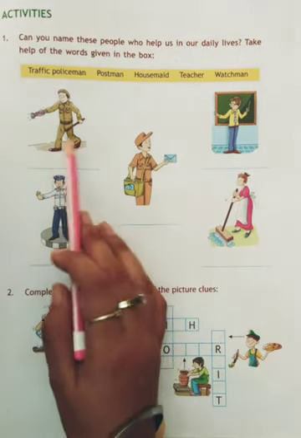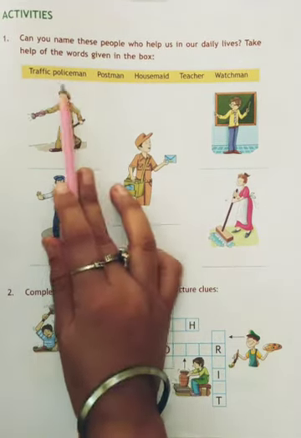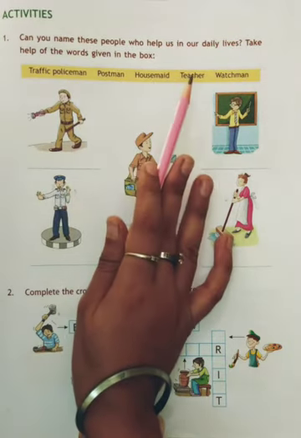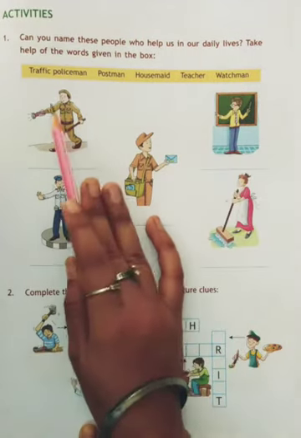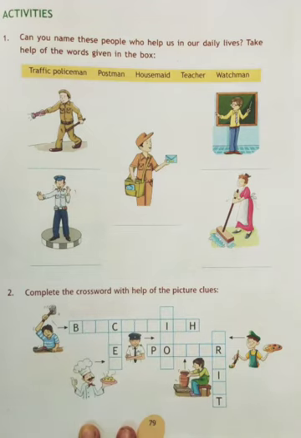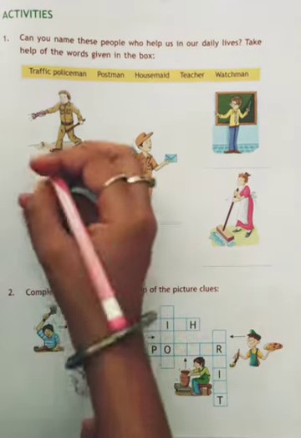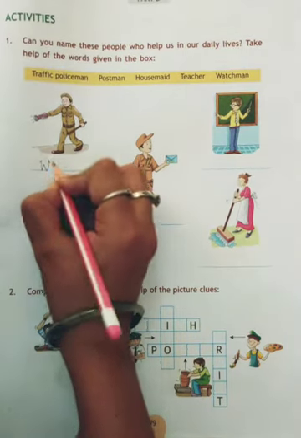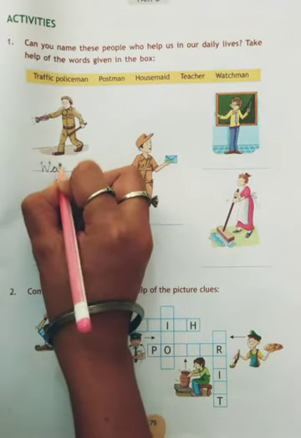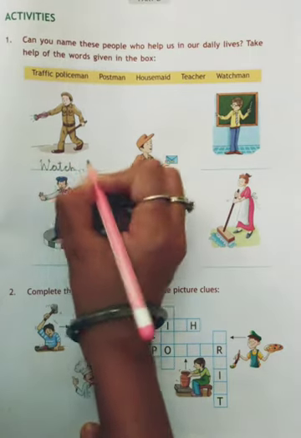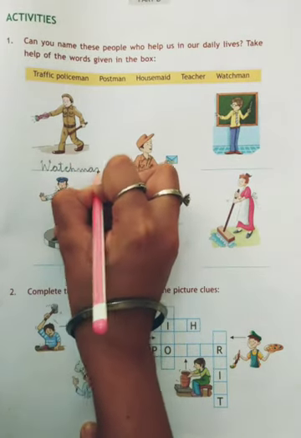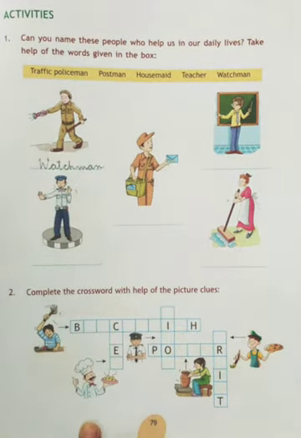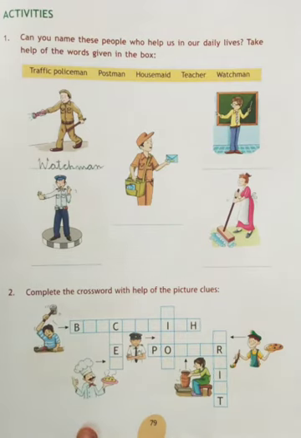Okay, first one. Who is he? Traffic policeman, postman, housemaid, teacher or watchman. He has a torch in his hand. So he is a watchman. Right? He is a watchman. We will write down watchman. You must have seen watchman in a society. Right? Or in your colony also you must have seen. He takes care that no thieves come.